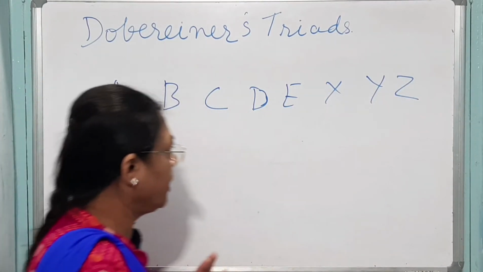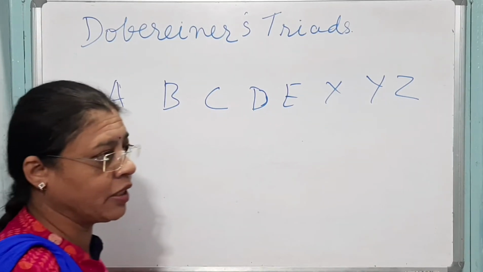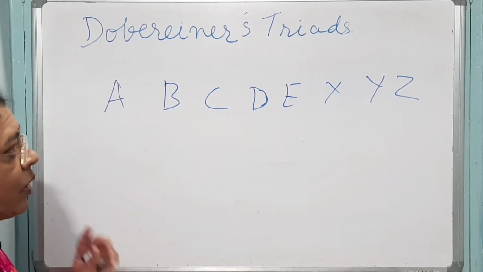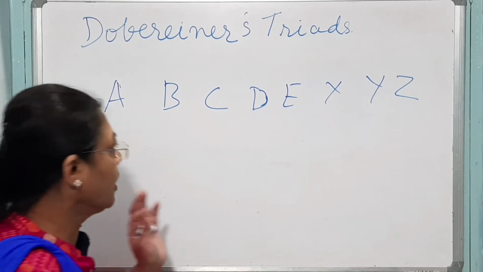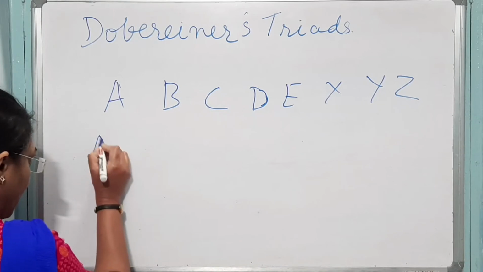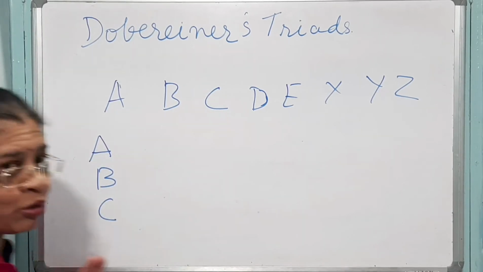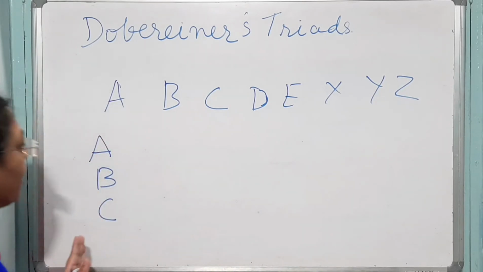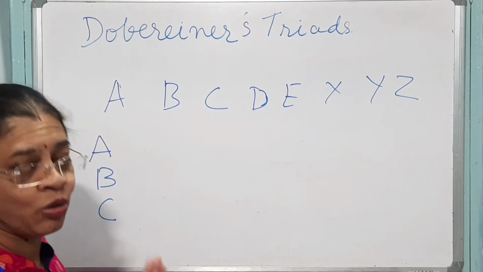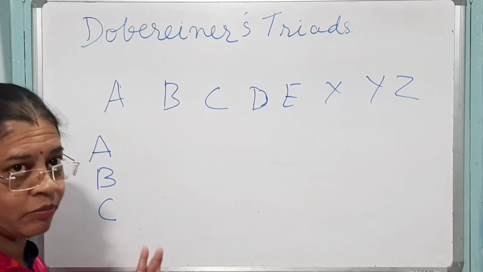What Dobereiner did was take these elements and form groups, and in each group, he kept 3 elements. Suppose he formed a group of 3 elements A, B and C. Do you think he took these 3 elements randomly? No, he did not take them randomly.